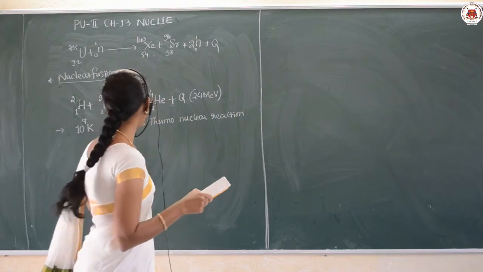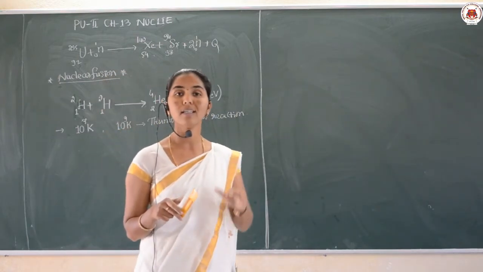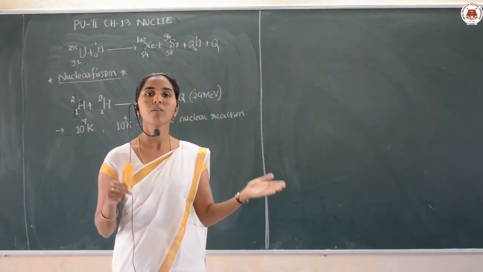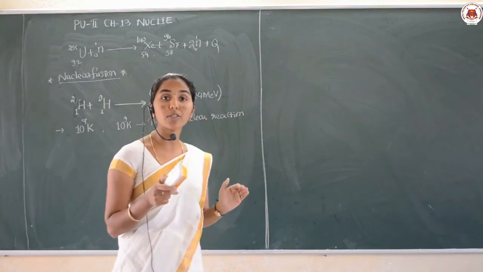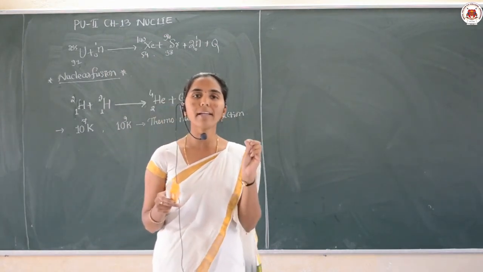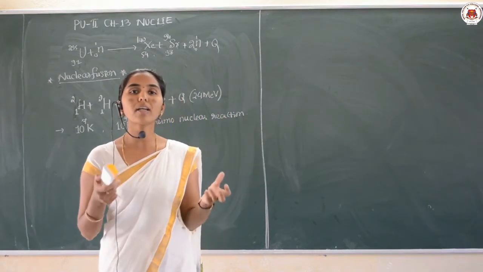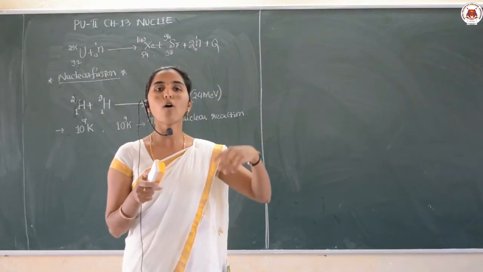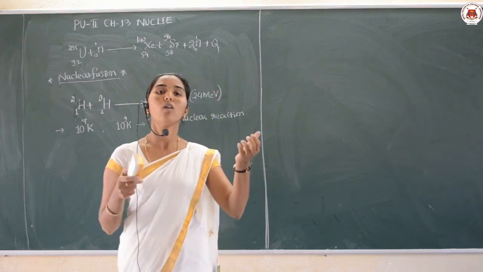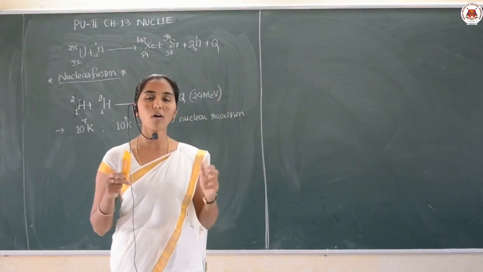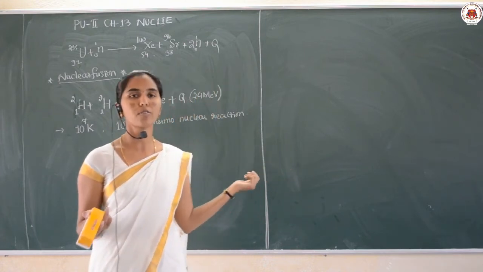Then moving to another reaction, the nuclear fusion reaction. Fission means splitting, fusion means adding. In a fusion reaction, two lighter nuclei are combined together to form a heavy nucleus with the release of an enormous amount of energy.